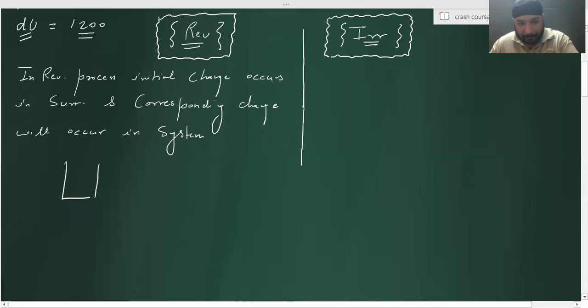See, this is the system. In a reversible process, every time this is P internal, which will always be equal to whom? P external. I have T internal, which will always be equal to T external. Getting it? What about volume? Internal volume, that is the volume of the system, will it be equal to volume external? It cannot be.